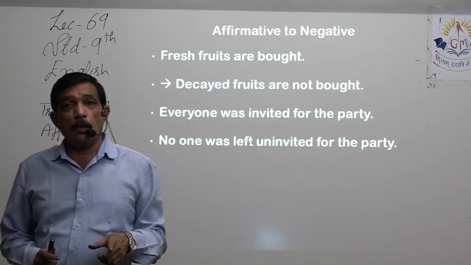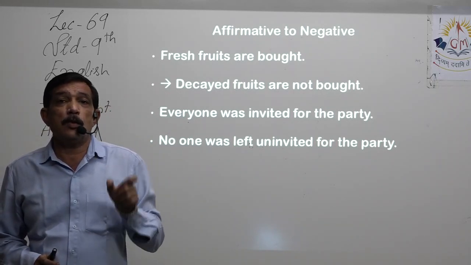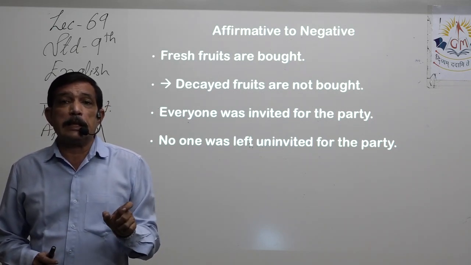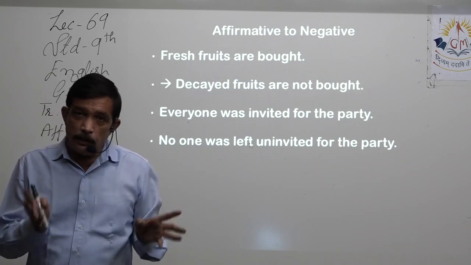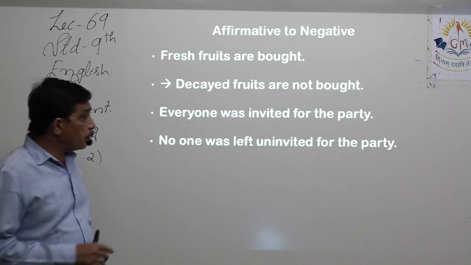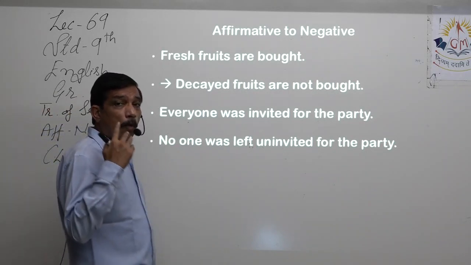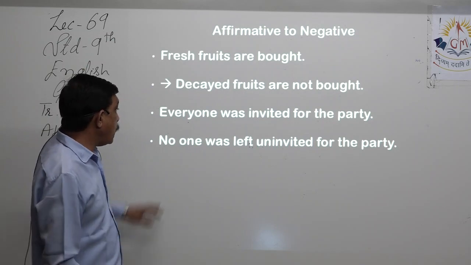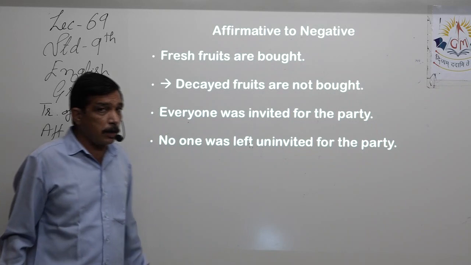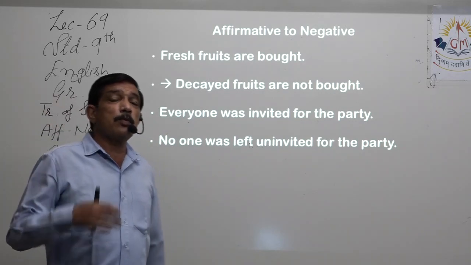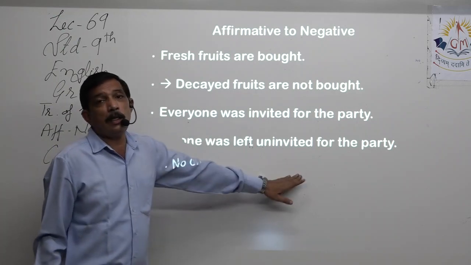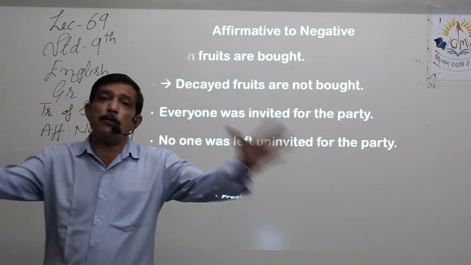So grammatically also we have to see that we need to add words which make the meaning of the sentence more clear. Does not change the meaning, that is must, but it also makes the meaning of the sentence that we have transformed more clear, more precise, accurate, right? So no one was uninvited for the party. I do not say that the answer is wrong, but the answer becomes more appropriate if I say no one was left uninvited for the party. That means everyone was called.